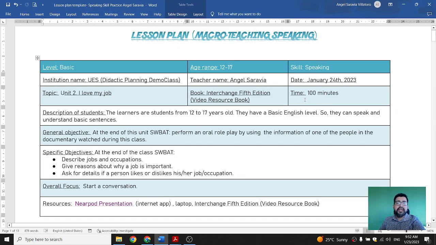The time for this class is a little bit long, so it's 100 minutes, so it's almost 2 hours with a break in the middle. So 1 hour and then we have a break. So the description of the students: the learners are students from 12 to 17 years old. They have basic English level, so they can speak and understand basic sentences.